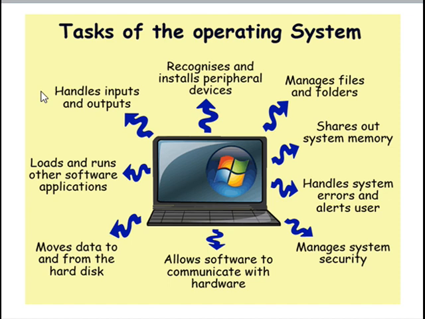Whenever you select a song to be played, then it activates the hardware, that is, the speakers. If you select recording with the camera or recording a video, then it activates the camera. If you want to play the video, then it activates the audio, that is, the speakers. So here it allows software to communicate with the related hardware.